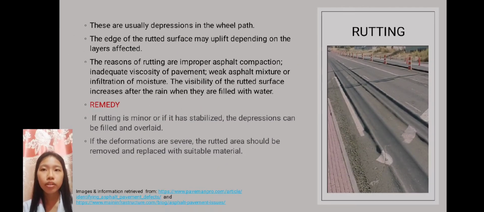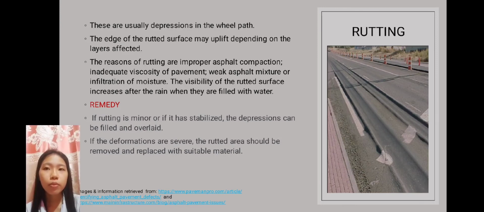Next is rutting. These are usually depressions in the wheel path. The edge of the rutted surface may uplift depending on the layers affected. The reasons for rutting are improper asphalt compaction, inadequate viscosity of pavement, weak asphalt mixture, or infiltration of moisture.